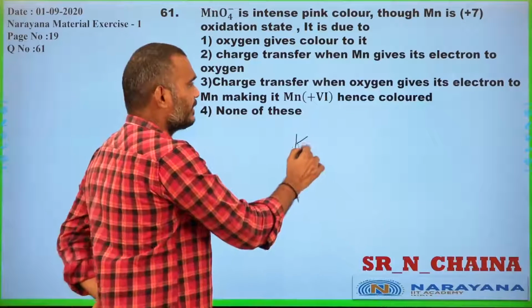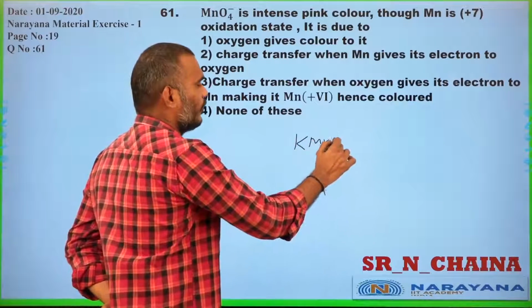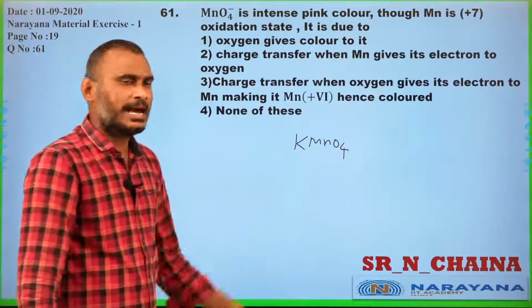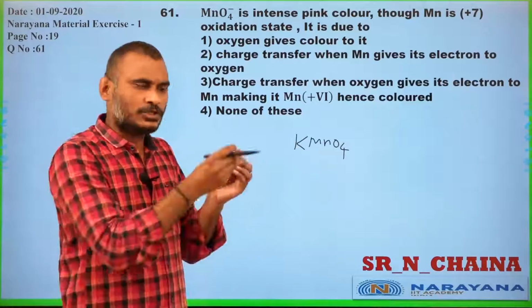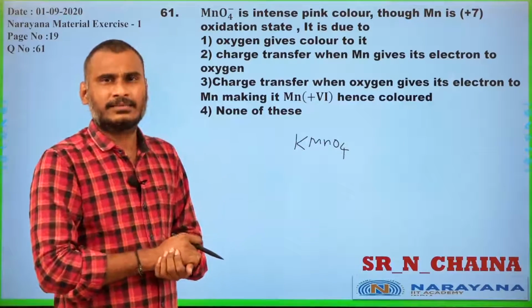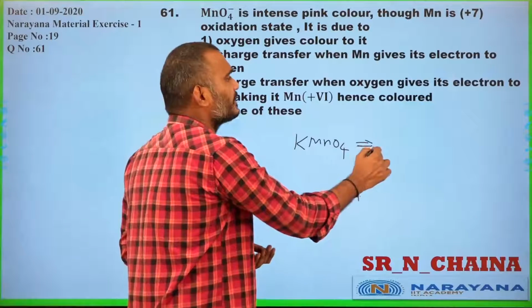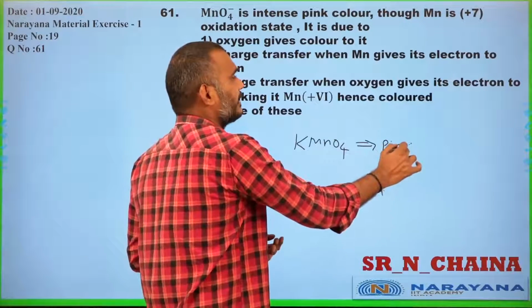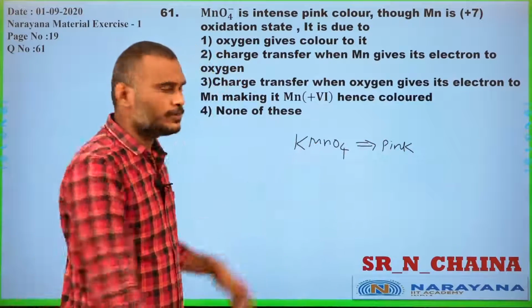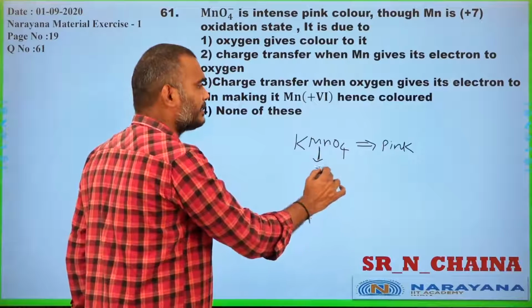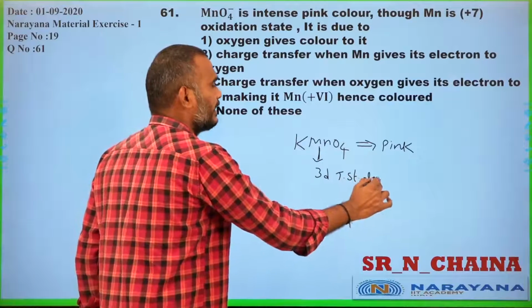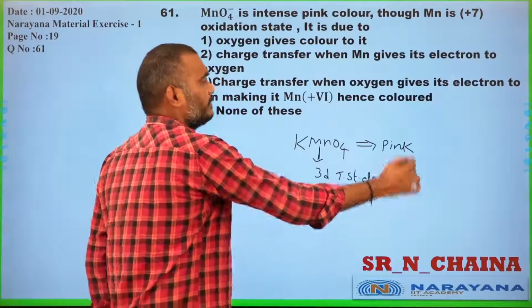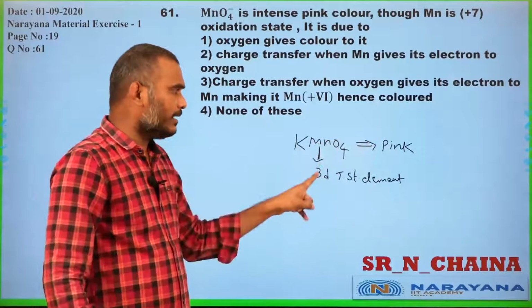Let us see KMnO4. Have you seen it in your laboratory or anywhere at school level also? From school level onwards, they show KMnO4 practicals. Generally, KMnO4 has which color? Pink color. Manganese belongs to which group? 3d transition element. KMnO4 is a pink color.